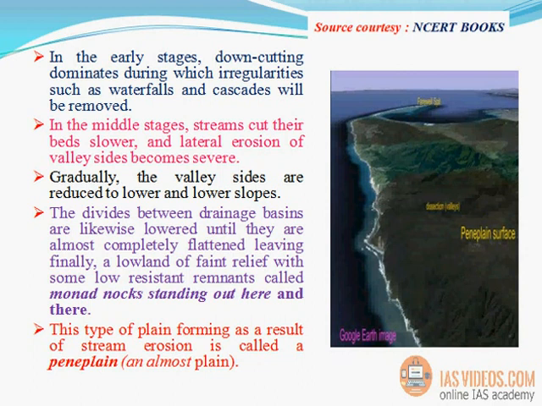The divides between drainage basins are likewise lowered until they are almost completely flattened, leaving finally a lowland of faint relief with some low-resistant remnants called monadnocks standing out here and there. This type of plain forming as a result of stream erosion is called a peneplain, an almost plain.